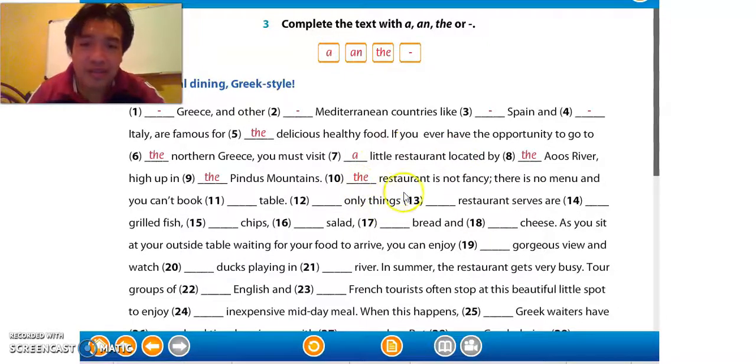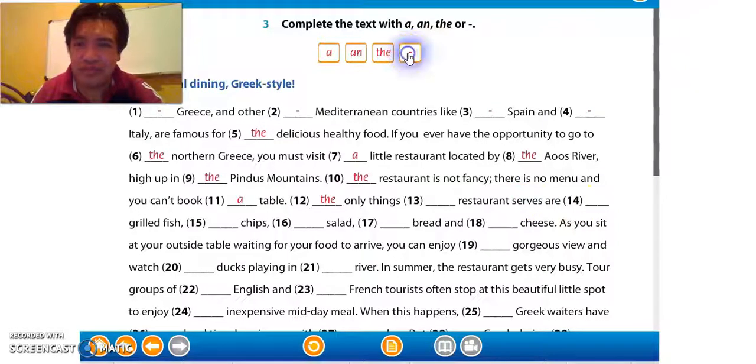So the restaurant is not fancy there. There is no menu, and you can't book a table. The only things the restaurant serves are grilled fish.